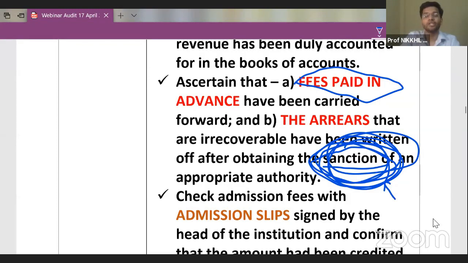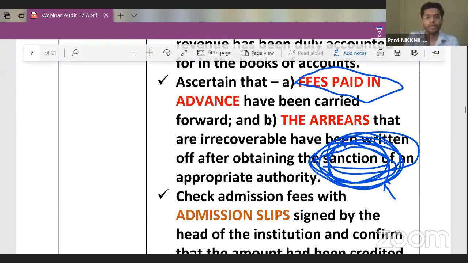The management should be made aware about the write-off. Only then can a write-off happen. The accountant should not be authorized to do the write-off of fees, so that a proper check and balance can be put in place, whether the accountant takes the money. This is how the arrears are to be accounted for.